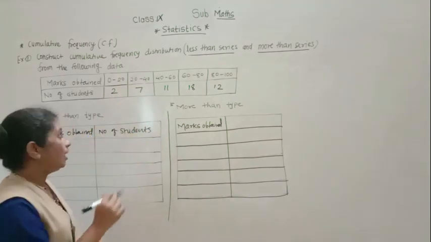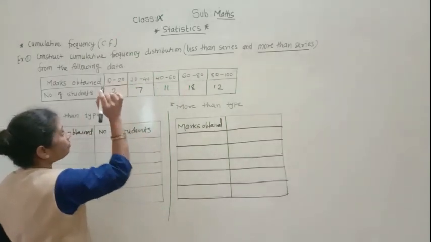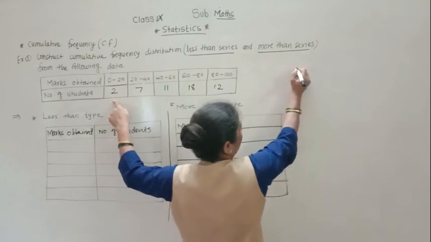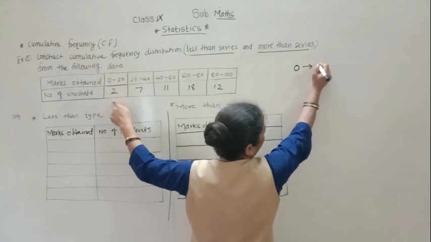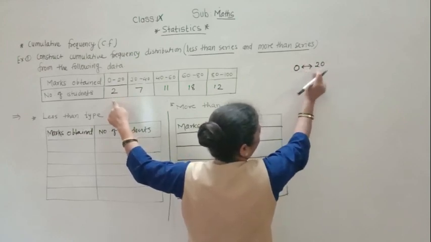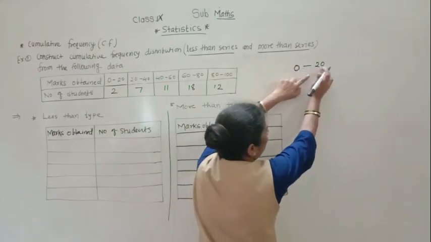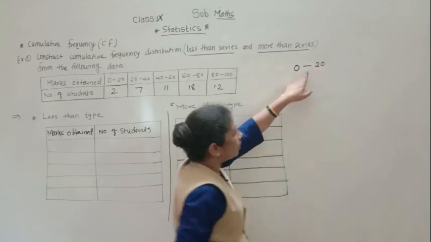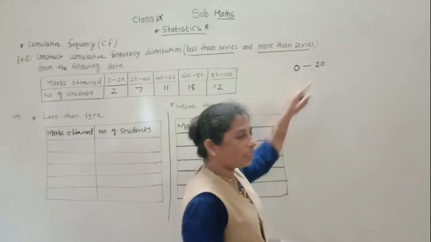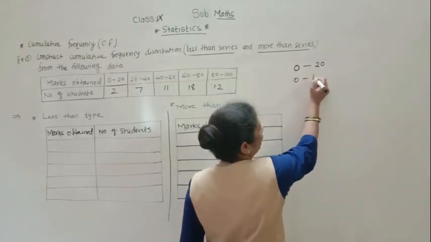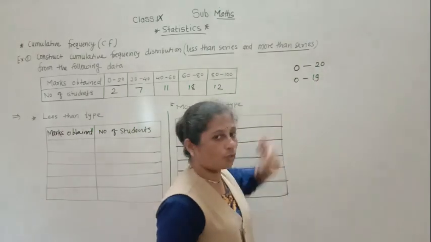If you see these two columns, others will be like this. So the meaning of 0 to 20 is that the marks obtained are 0, more than 0 and less than 20. Less than 20 means marks will come from 0 up to 19.5, like this. All such marks will be there in this group.